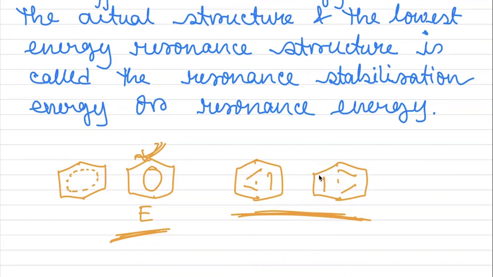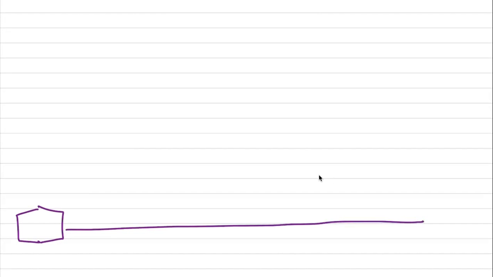I'm just explaining it with the help of a chart. It will be easy for you to understand. Suppose this is cyclohexane. It is a stable molecule, and this is its energy. Energy is increasing in this way.